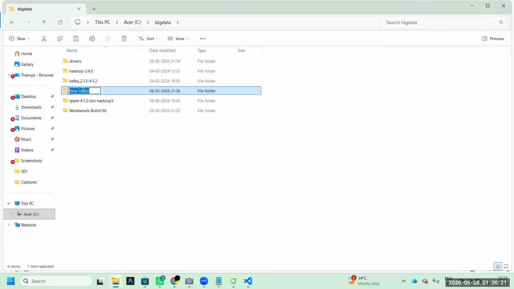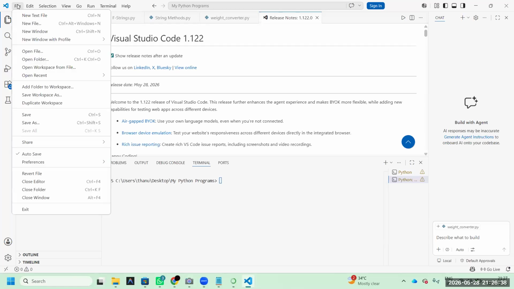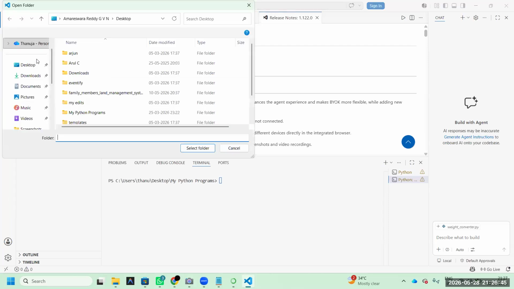Give any name, for example PySpark underscore POCs, or give any folder name, no issue. This is only my recommendation. If not, and you want to implement my project, you will get one folder concept here. Click that folder. It is only a one-time activity.